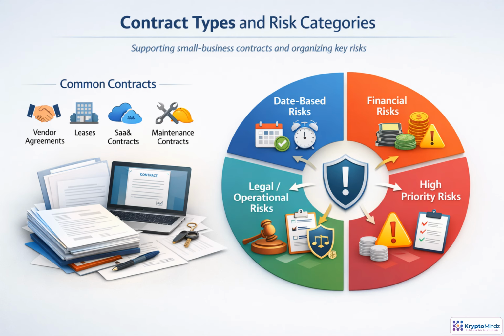For an MVP, the contract universe needs to be broad enough to feel useful, but narrow enough to summarize reliably. Start with common small business documents: vendor agreements, leases, SaaS terms, maintenance contracts, and subcontractor agreements. Then translate each document into risk categories.